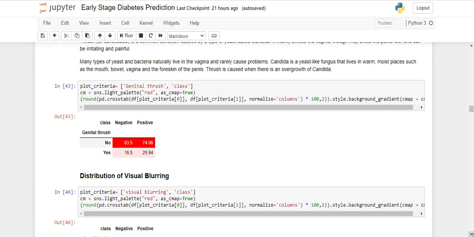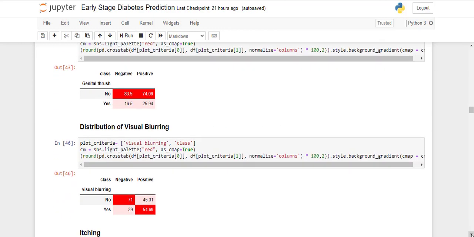As we can see, it is not a very important feature. If the patient is not suffering from genital thrush, then the chance of being negative is 83.5, while positive is also 74. And in the case of yes, the percentage is almost close. So we cannot say that it is a very critical feature.